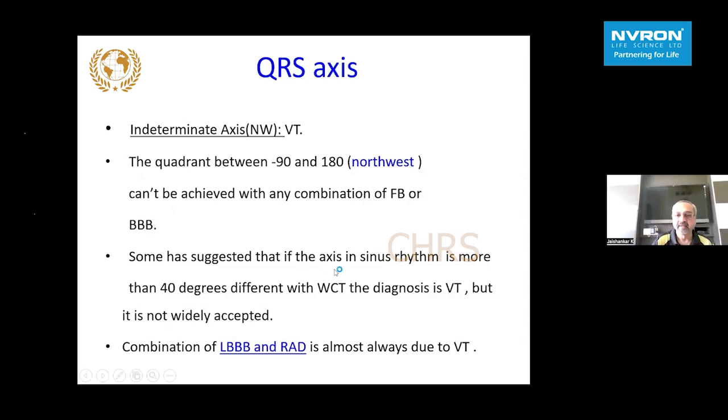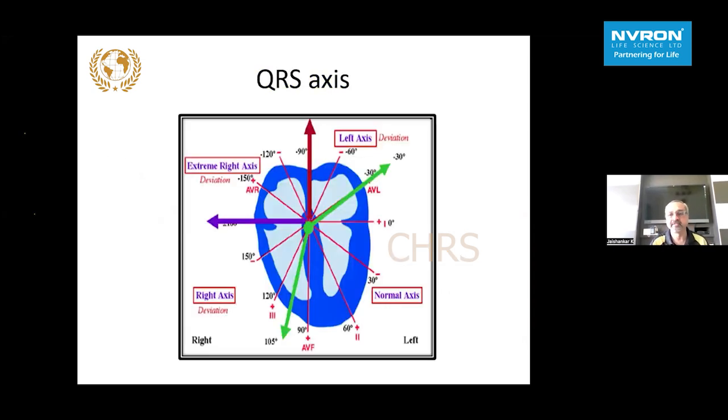And as I said, axis in sinus rhythm that is more than 40 degrees different during wide complex tachycardia also favors strongly a VT. And as a general rule, a left bundle branch block with right axis deviation or a right bundle branch block with the left axis deviation strongly favors ventricular tachycardia as the cause for the broad complex tachycardia.